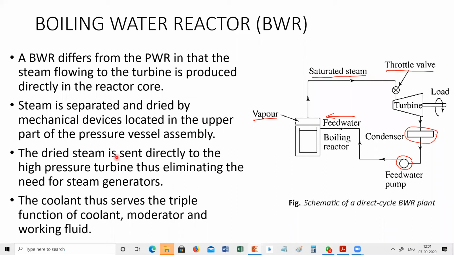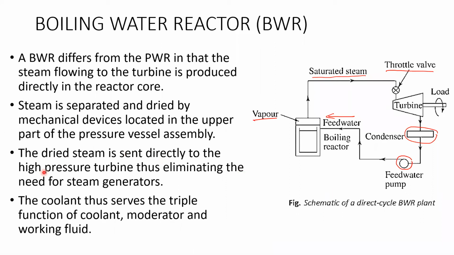The dry steam has to be given to the turbine, so there may not be a problem of corrosion, erosion, etc. The dry steam is sent directly to the high pressure turbine, thus eliminating the need for steam generators.